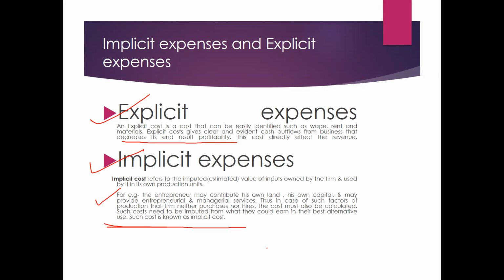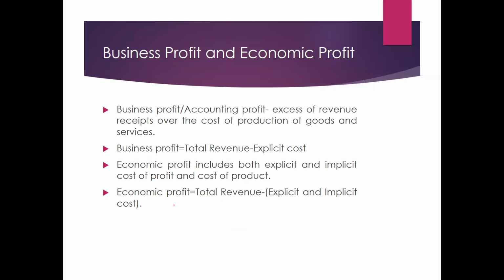Same way, if you are working somewhere and getting a salary of, let's say, 1 lakh rupees per month, but because you are an entrepreneur managing your own business, you are not getting any salary. That is the best alternative, also known as imputed cost, or implicit cost.